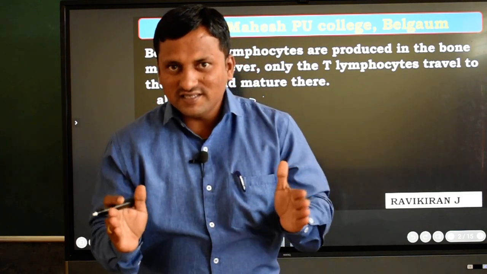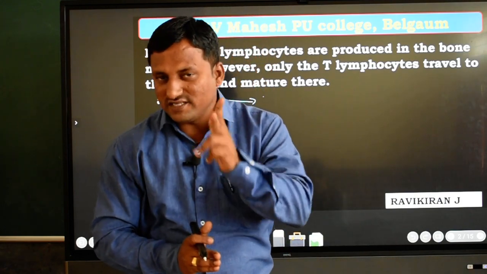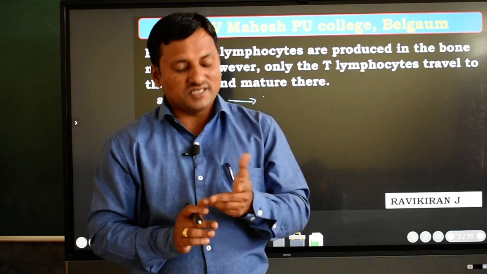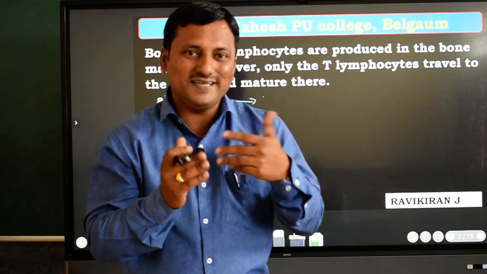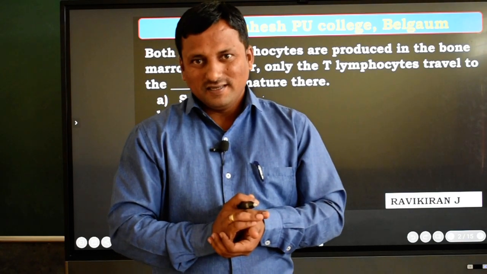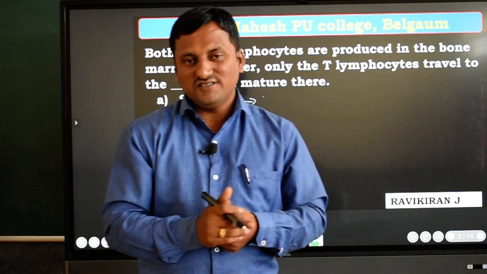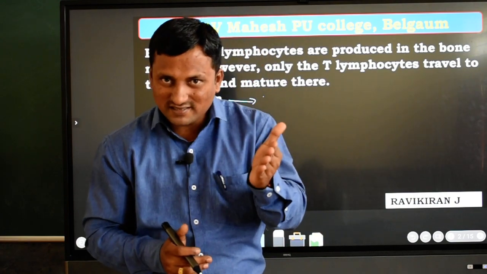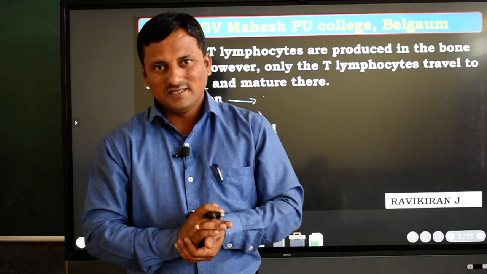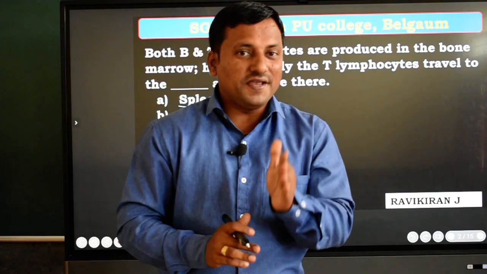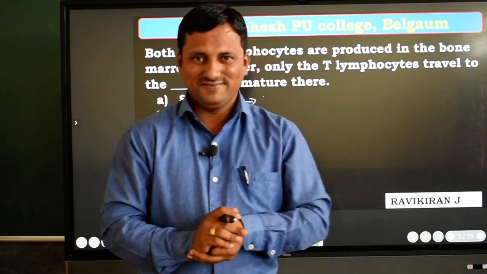Because of one reason, this pituitary gland has two divisions. In those two divisions, first one is the anterior pituitary and second one is the posterior pituitary. The anterior pituitary again has two regions. First one is the pars distalis and second one is the pars intermedia. The pars distalis secretes nearly 5 hormones, dear students.